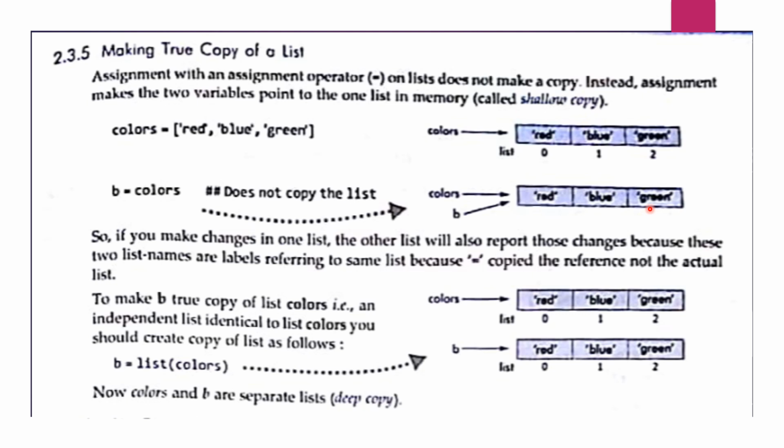So if you make changes in one list, the other list will also report those changes, because these two list names are labels referring to the same list, because equals copied the reference, not the actual list. So if in the list colors you make any change, that change will reflect in B also.